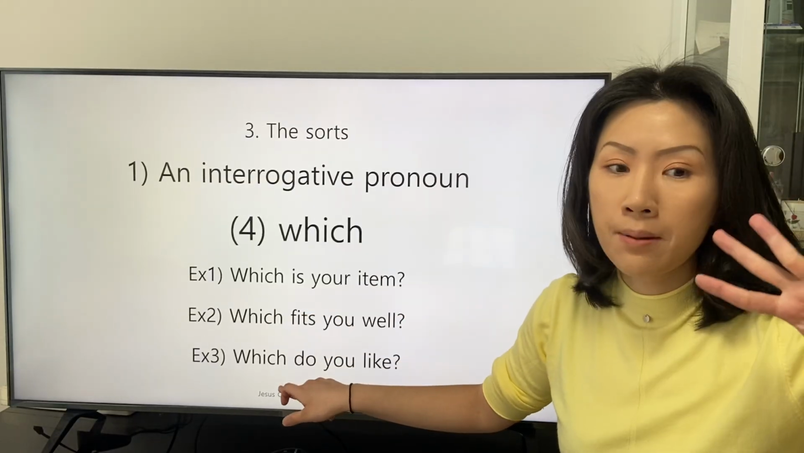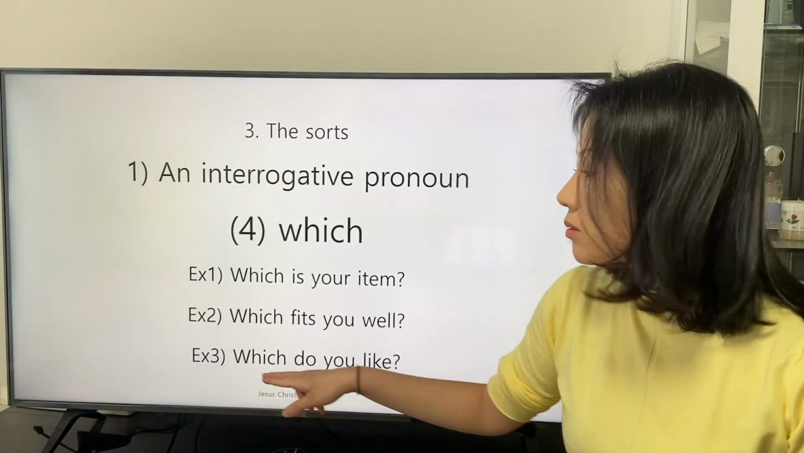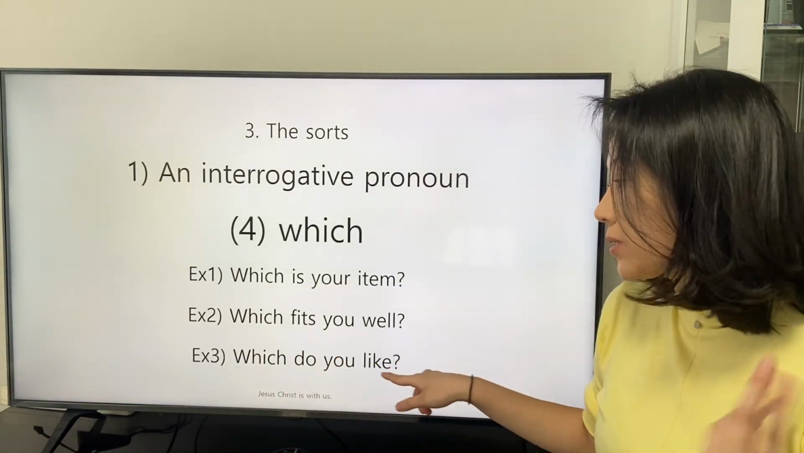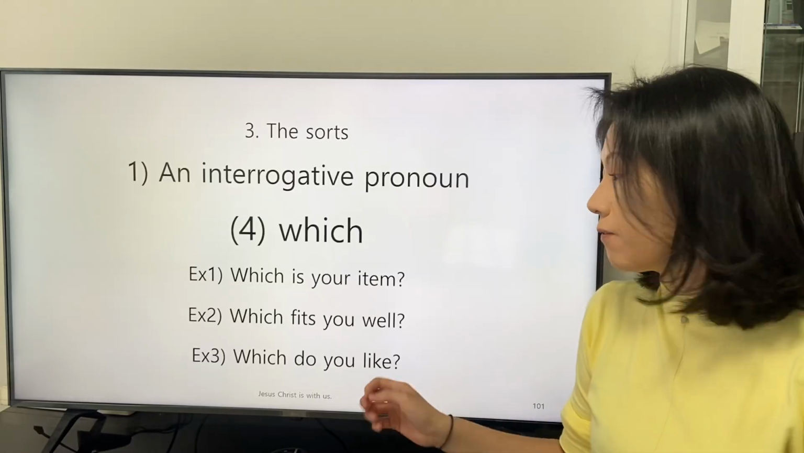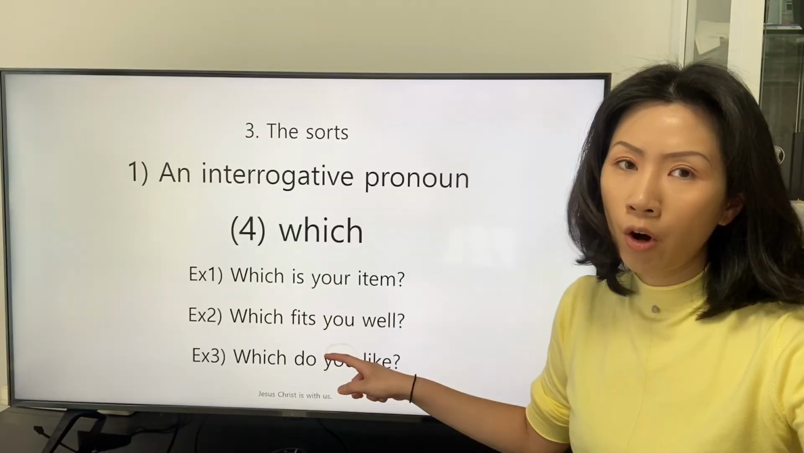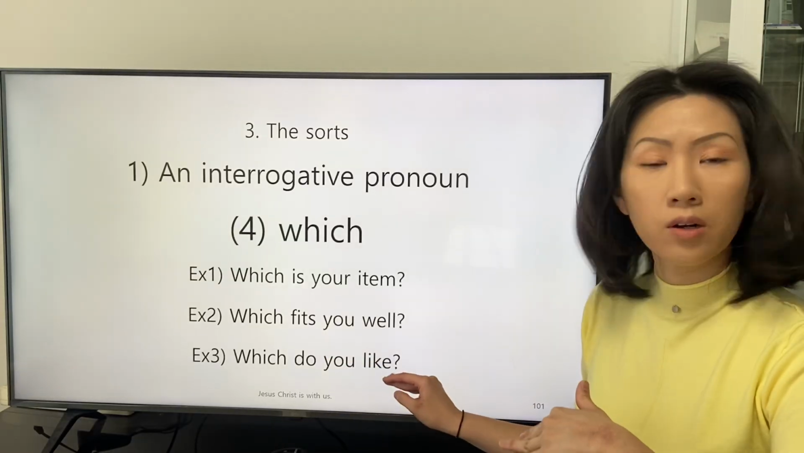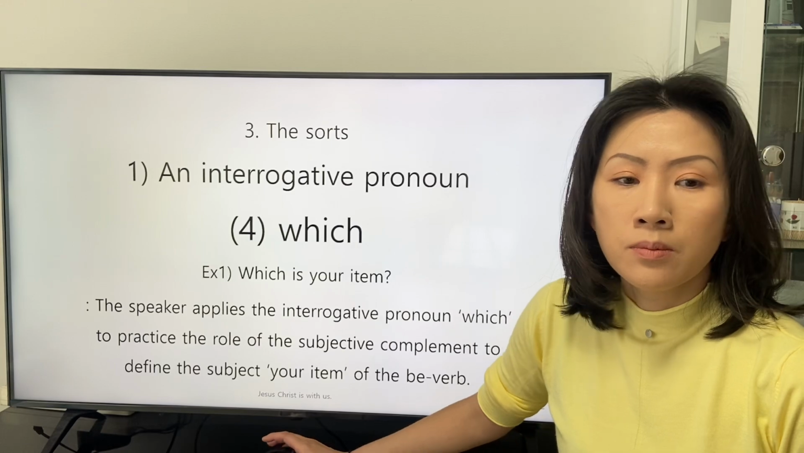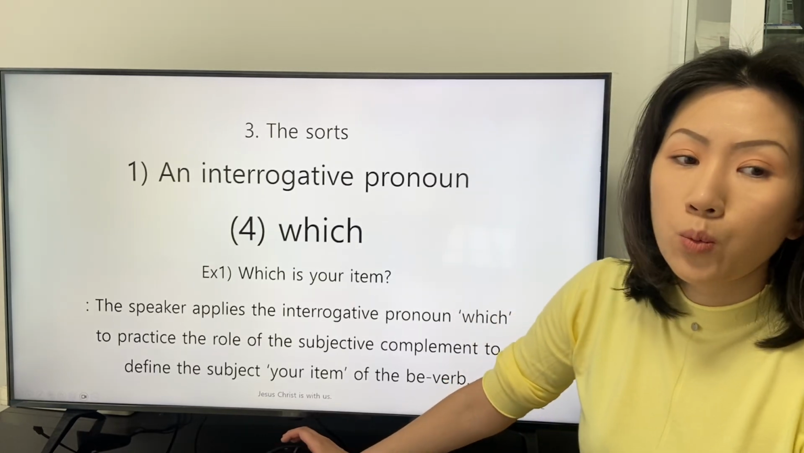In the third example, the interrogative pronoun which is applied as an object to receive the definition of the transitive verb like from the listeners who are the subject of the clause. Which is your item?